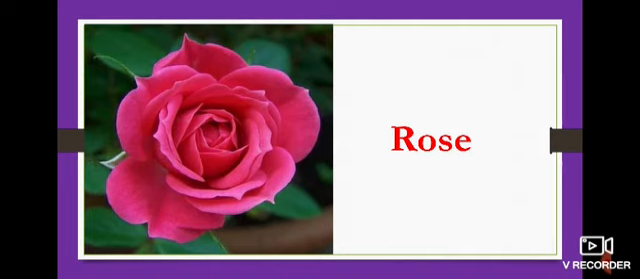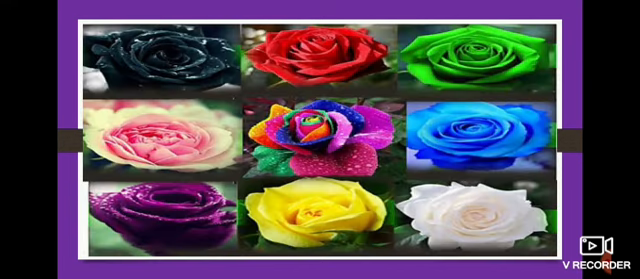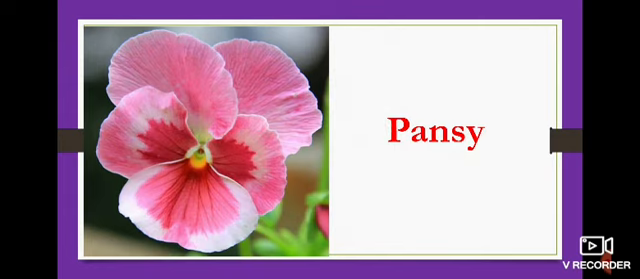And look at the next flower. You all know this. Yes. What's that? Rose. What's the spelling for rose? ROSE, rose. What's the color of the rose? Pink. Very good. Not only in pink color. Many colors of roses are there. Look at here. Many colors are there in roses, no? Yes. We can see many colored roses.